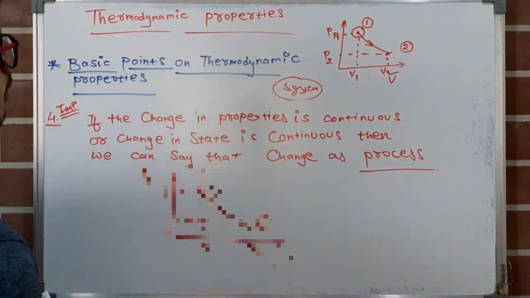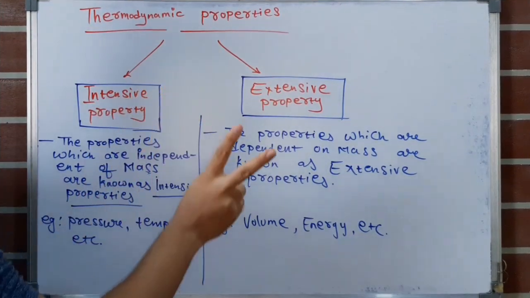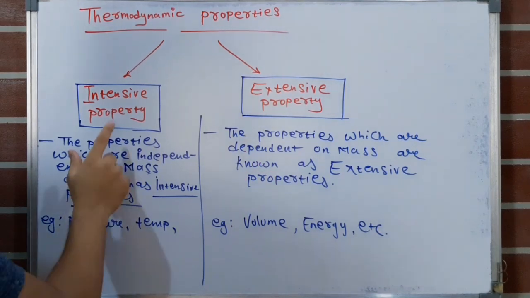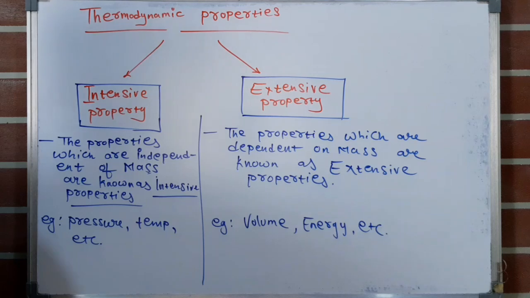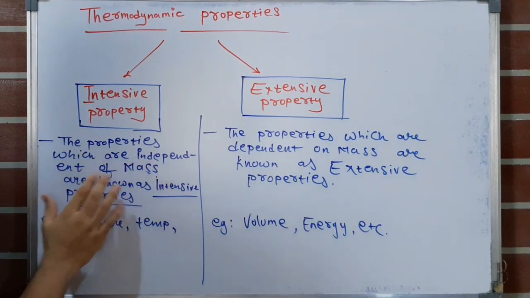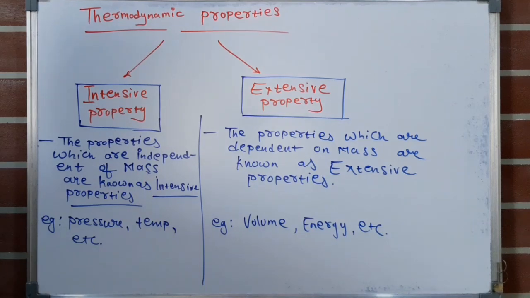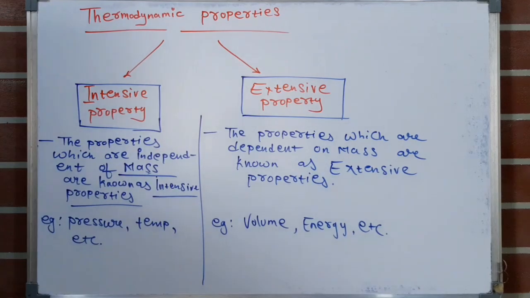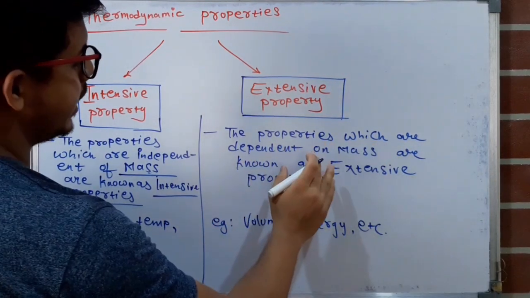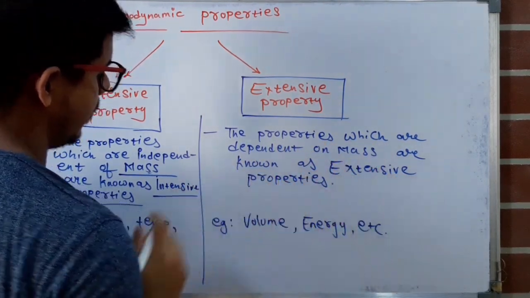So now we will see the types of thermodynamic properties. There are two types: first is intensive property and second is extensive property. So what is intensive property? The properties which are independent of mass are known as intensive properties, and the properties which are dependent on mass are known as extensive properties.